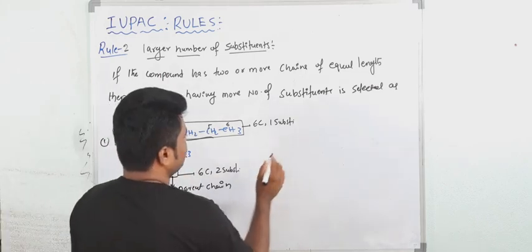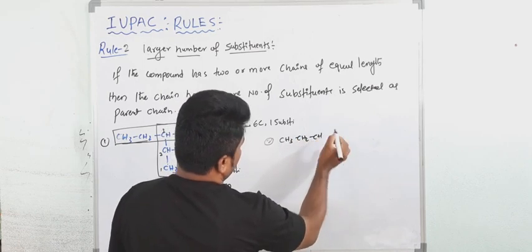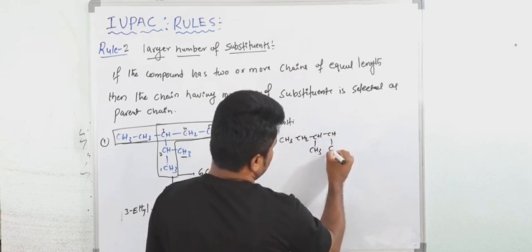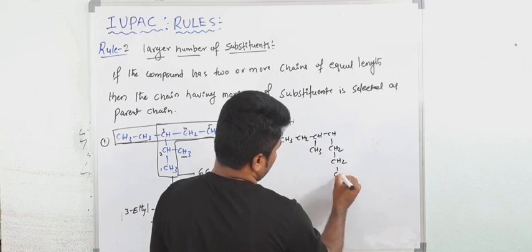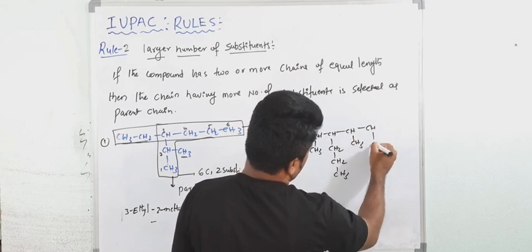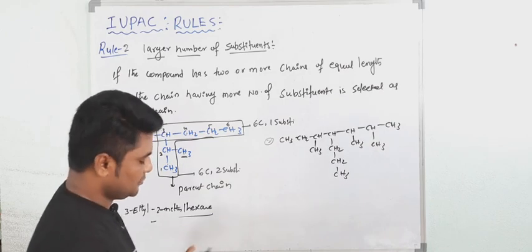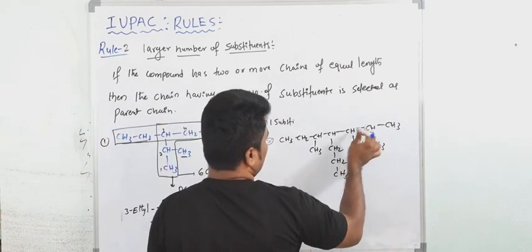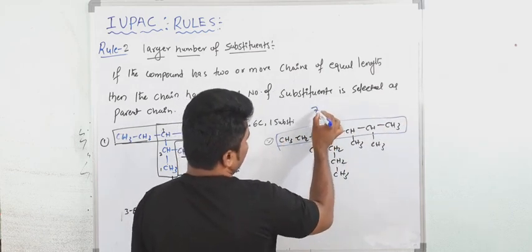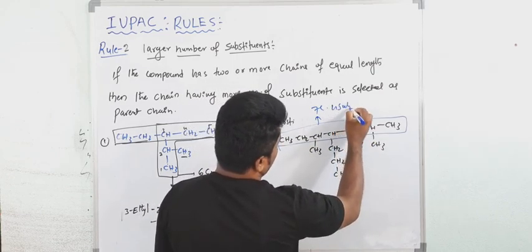Okay, now see second example. Suppose if you take CH3, CH2, CH3. Now see CH2, CH3. Now CH3. Now CH3. Now CH. Okay. Now what would be the parent chain here? See, if you select this one, 1, 2, 3, 4, 5, 6, 7. So this contains 7 carbons. Now how many substituents? 1, 2, 3, 4. Here 4 substituents you are getting.